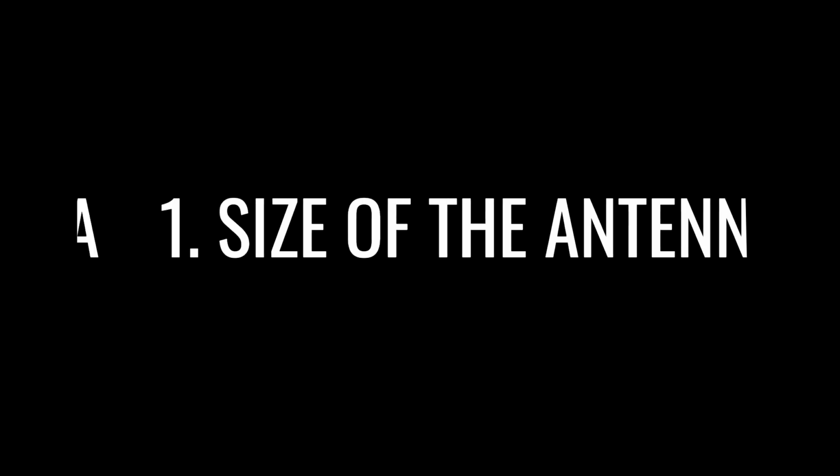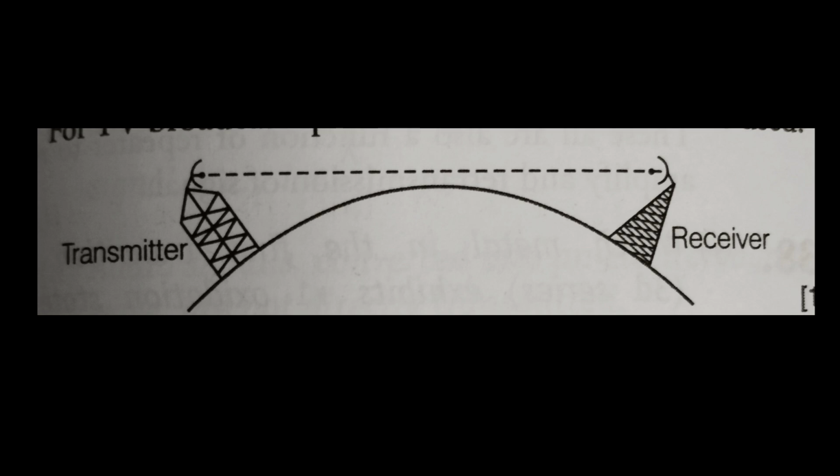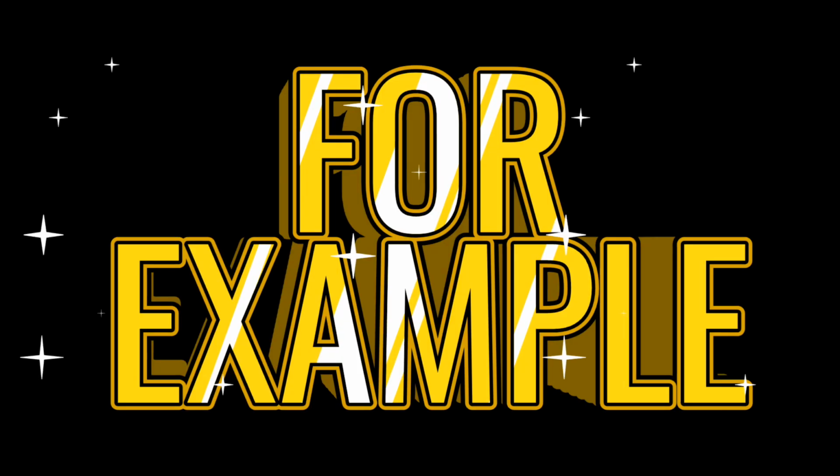Direct transmission of an audio frequency signal cannot be done due to the following factors. Number 1, the size of the antenna or aerial. An antenna is needed both for transmission and reception. Each antenna should have a size comparable to the wavelength of the signal, that is at least λ/4, a quarter of the wavelength.